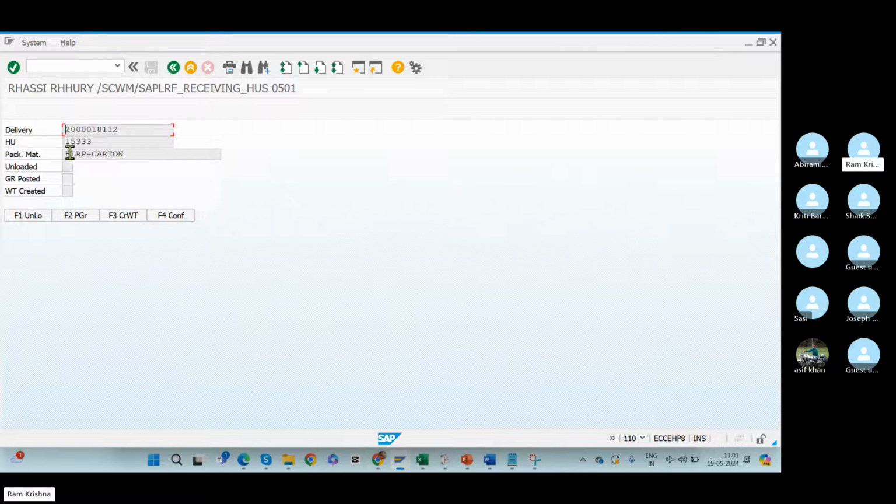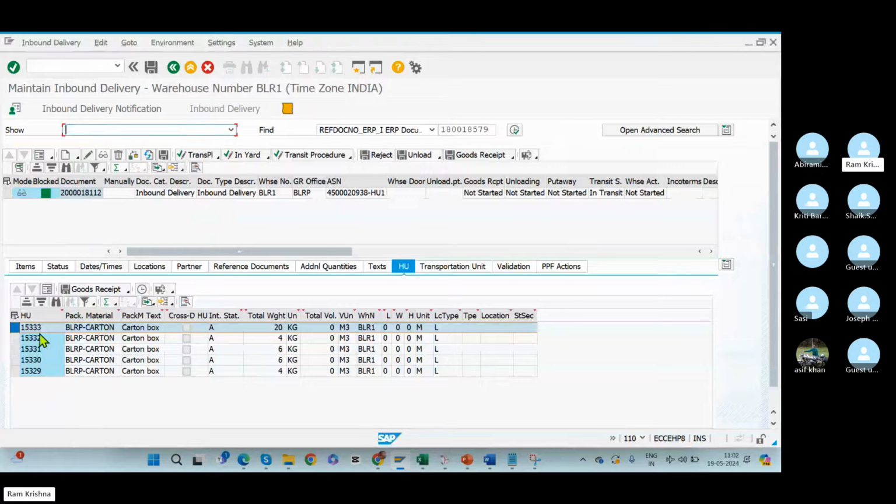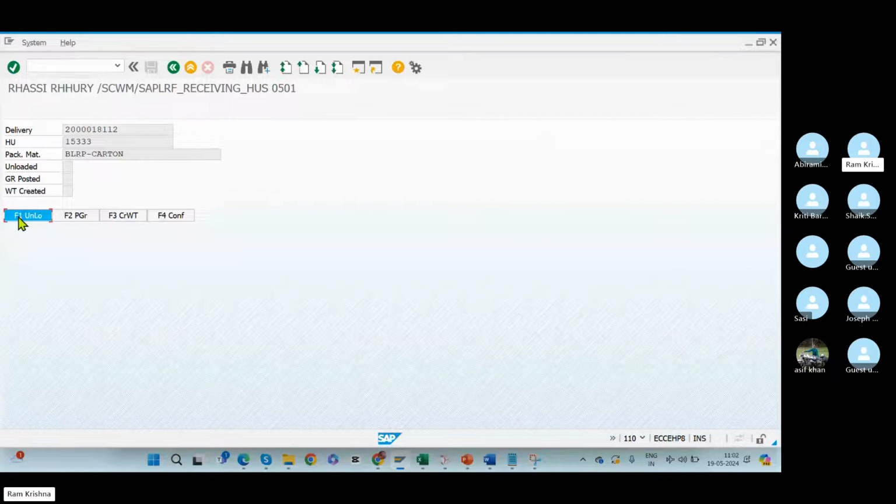Now the system is asking me whether this carton box you would like to unload first of all. Yes, I would like to unload this carton box. Click on unload. Now it is unloading the respective carton box. Can you see? Unloaded. Okay.